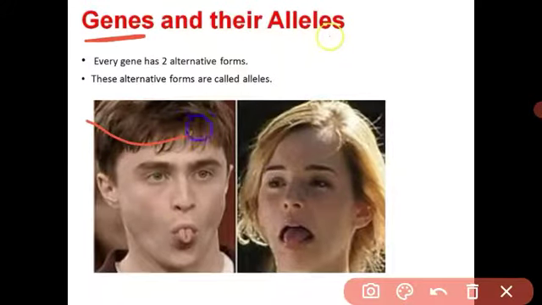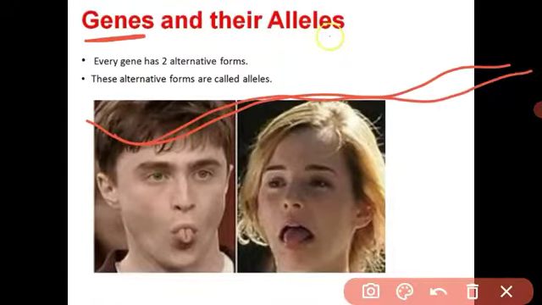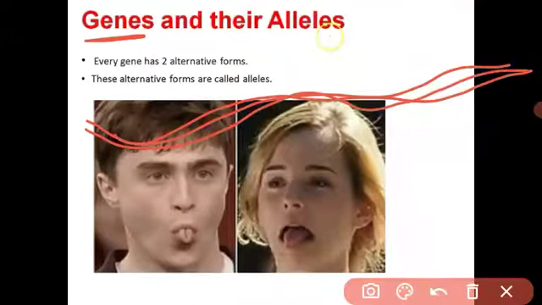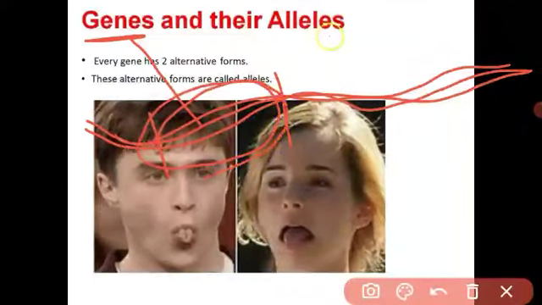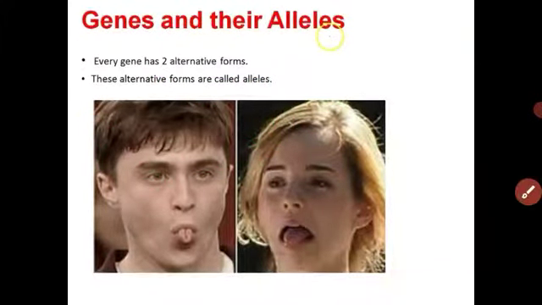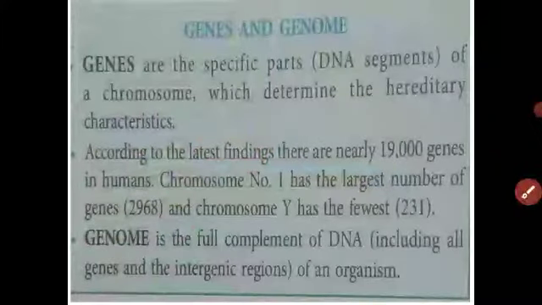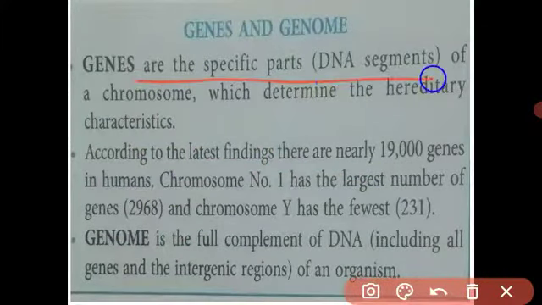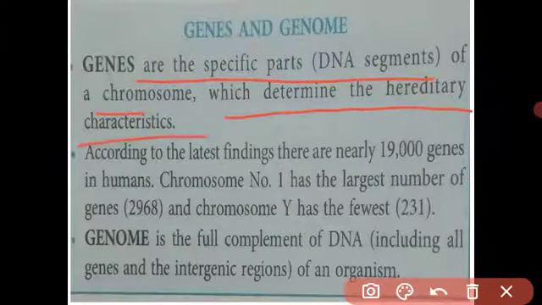Got it? The DNA is the long thread we have seen in cell division. This particular part of DNA is called a gene, and it contains the coding message for the characters and body features from parents to the offspring. Understood, student? What is meant by gene? A gene is a specific part of the DNA of the chromosomes, which determines the hereditary character.